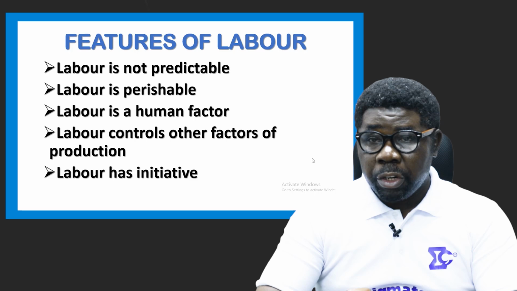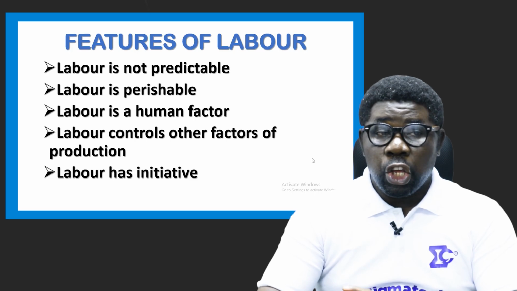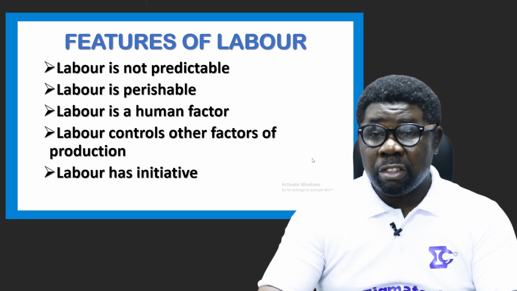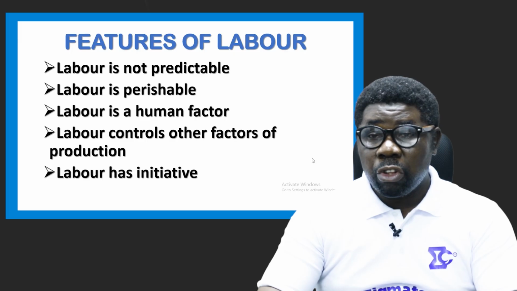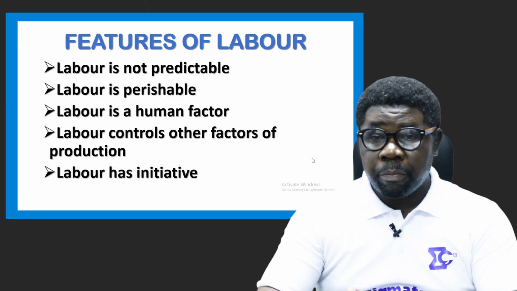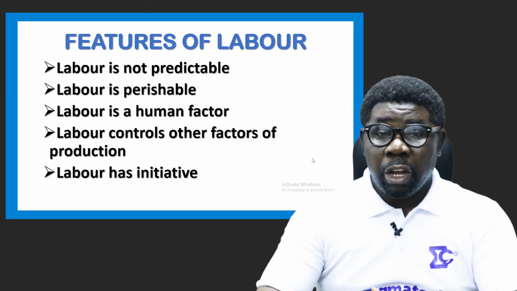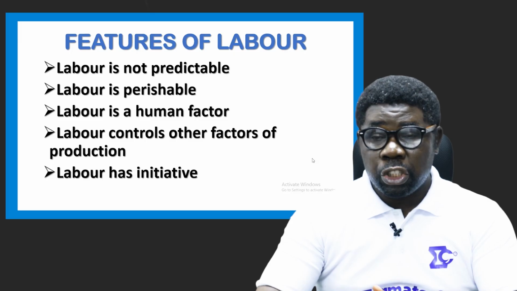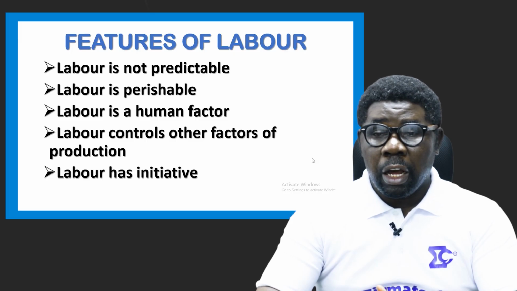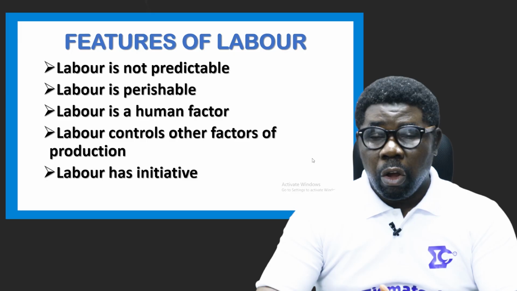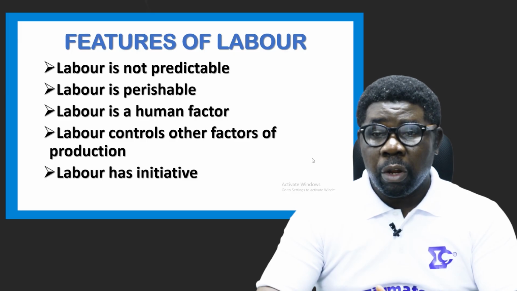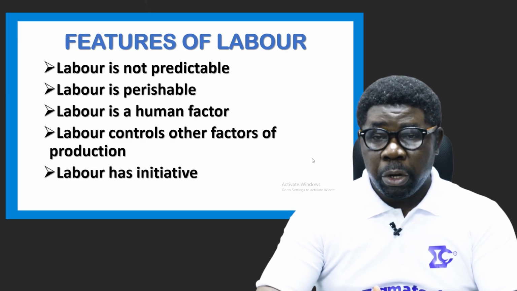Labor is not predictable, because the human mind, like we all know, is deceptive. You can't tell what's in the mind of labor at a particular time. Labor is perishable. Labor can die. Labor can fall sick. Labor can depreciate in quality and become unusable. Labor can perish.